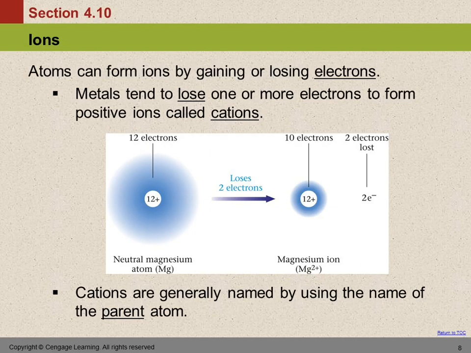So how do we name these? The cations are generally just the name of the parent atom. So the magnesium ion formed from magnesium, its name is just magnesium ion. We don't do anything funny to its name.